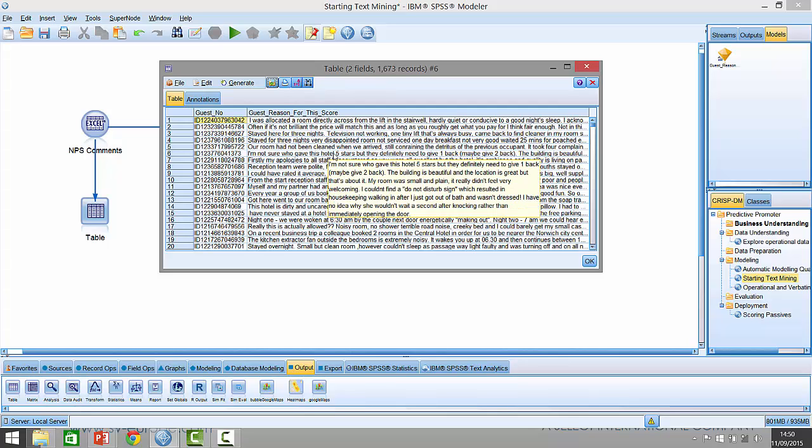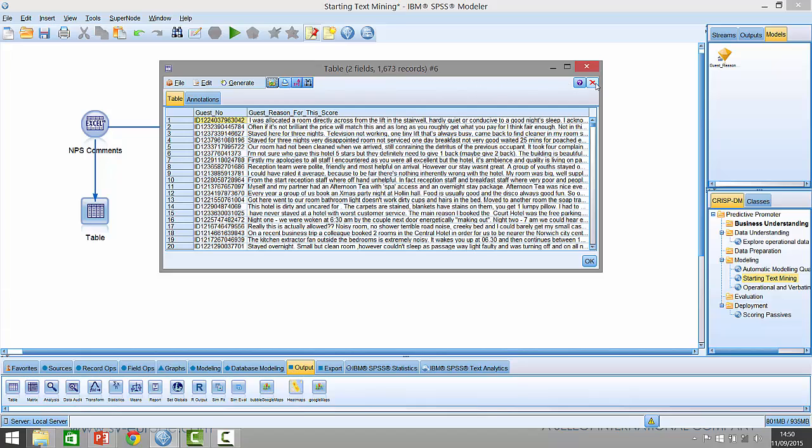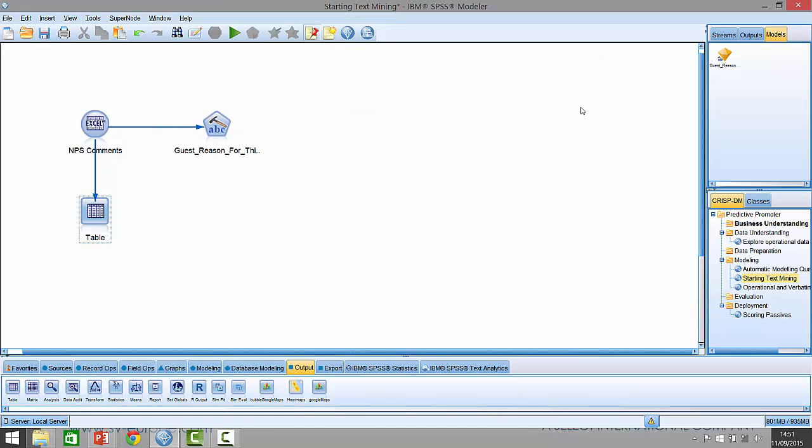What we're interested in here is whether or not we can actually utilize this information. Can we mine it in some way to pull out common themes, to find out what topics people are talking about? Can we categorize that? Can we see relationships and correlations within it that might help us understand what's driving negative or positive recommendation scores? To do so, we use the text analytics extension that exists within SPSS Modeler.